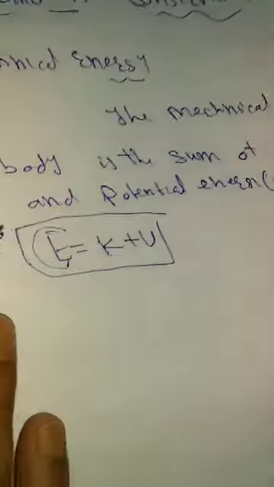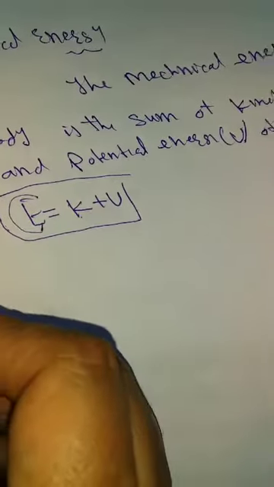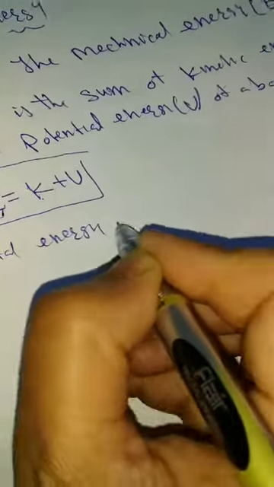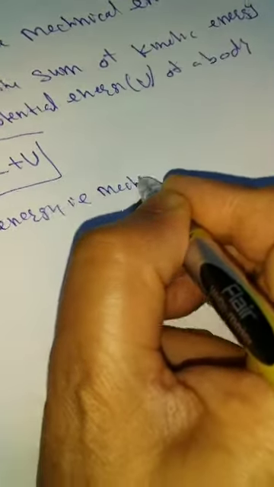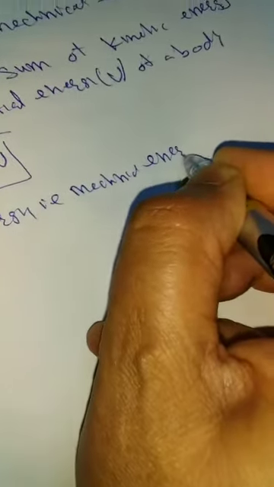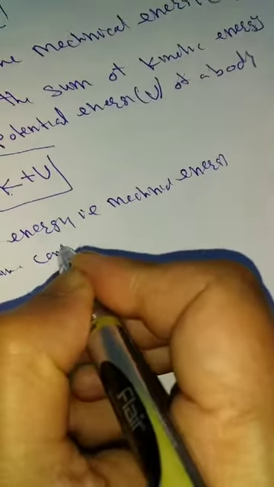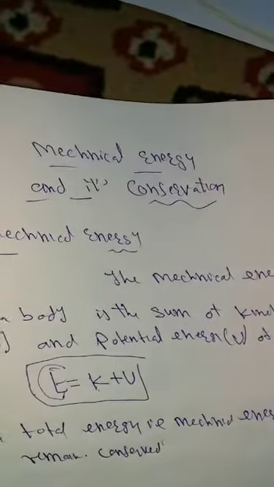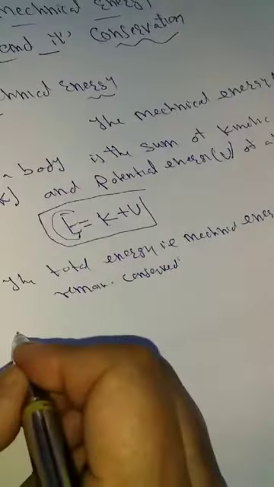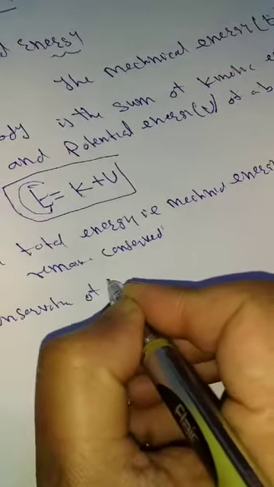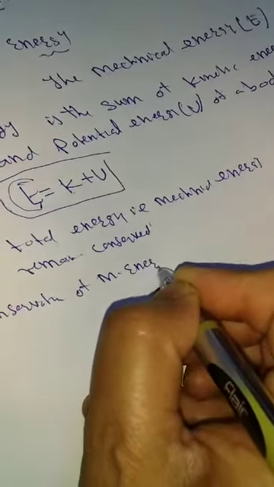How can we say it? We will try to find it out. The total mechanical energy remains conserved. How can we say this? We will see how the total energy of the system, that means the mechanical energy of the system, remains conserved. That means we can go for the conservation of mechanical energy, and how it remains conserved.